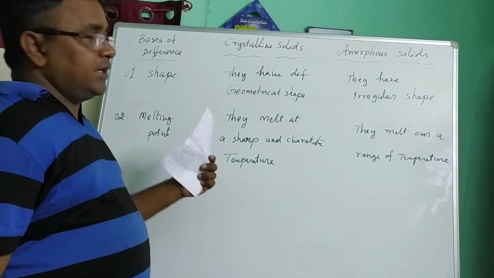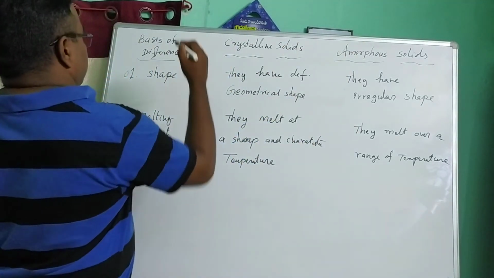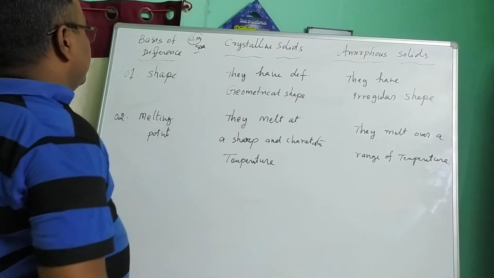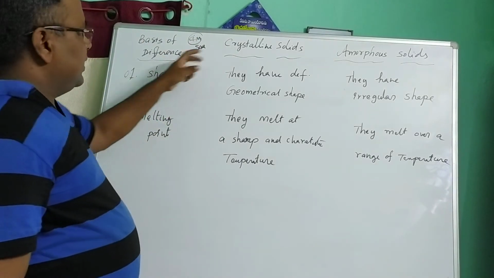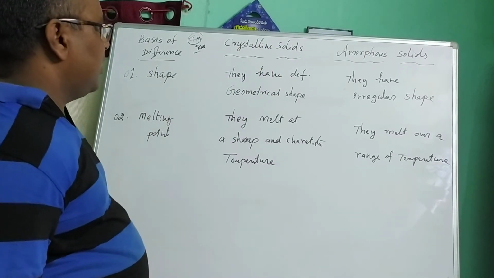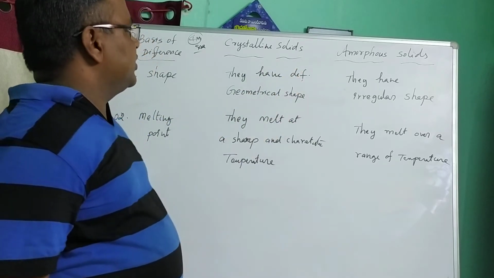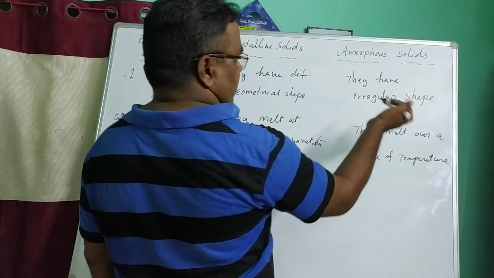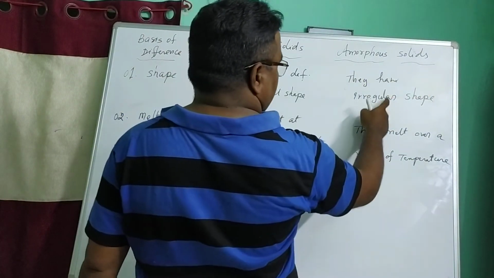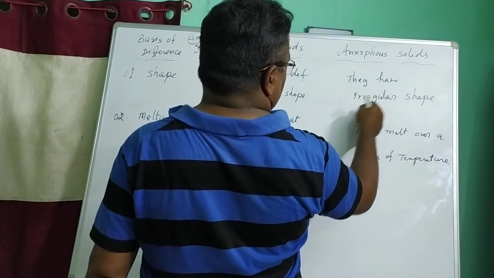What is the difference between crystalline solids and amorphous solids? This is a 4 marks SAQ. First, the basis of difference between crystalline solids and amorphous solids. First property, shape. Crystalline solids have a definite geometrical shape. Amorphous solids are quite opposite; they have no definite geometrical shape, simply say they have irregular shapes.